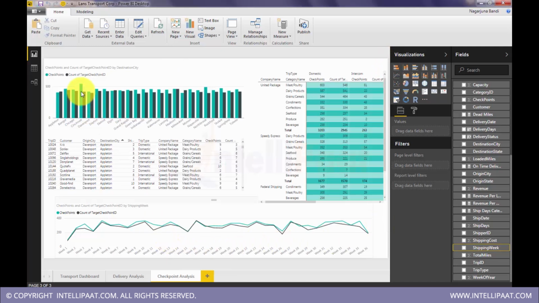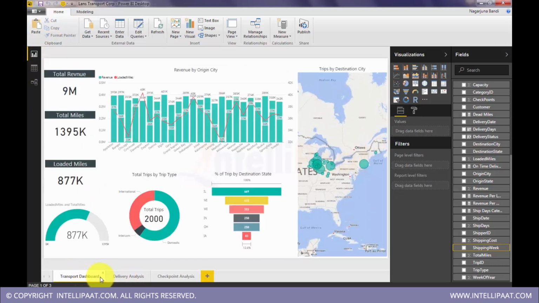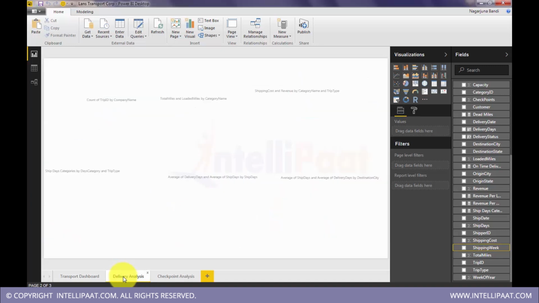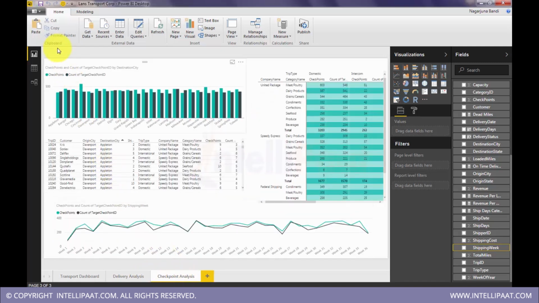Okay, so now I completed a proper dashboard analysis. For this corporation, from the data they have given us, we have constructed an overall overview dashboard which gives you a brief peek into the data. Then we have built one analysis file for delivery analysis, and also a checkpoint analysis. Now we'll save this and we'll publish this.